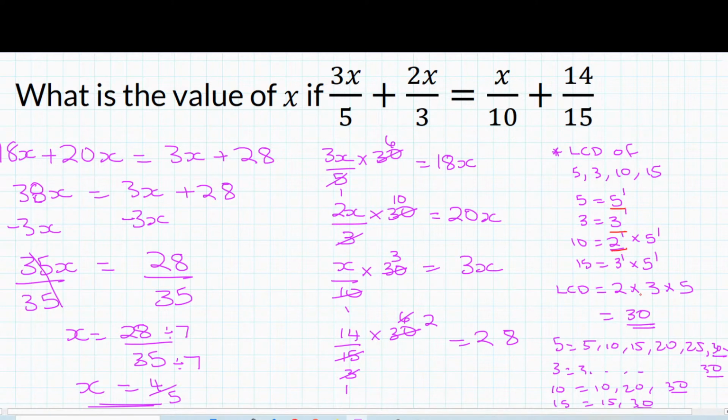Then the next step after that is to go look for the highest exponent of each of those factors. This one is pretty simple because the highest exponent in each case is 1. And so we're simply saying 2 to the power of 1 multiplied by 3 to the power of 1 multiplied by 5 to the power of 1. And that's just going to give us 2 multiplied by 3 multiplied by 5. And that is going to give you 30.